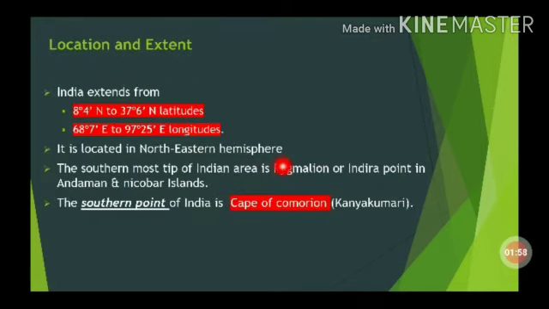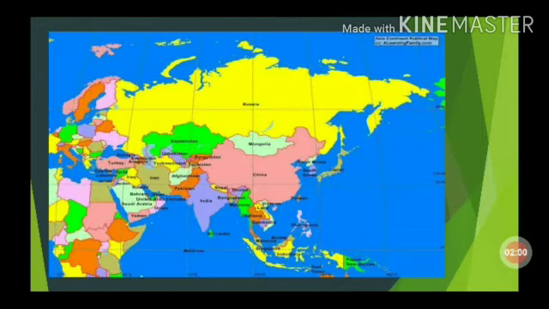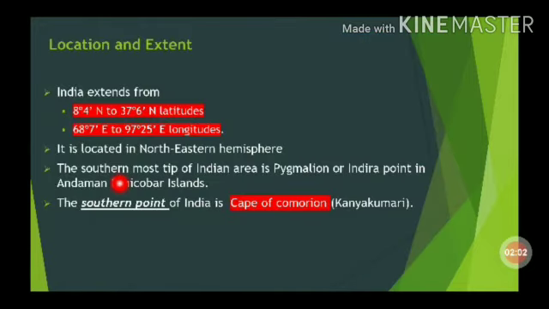The southernmost tip of India is Indira Point, which is in the Andaman and Nicobar Islands. Up to that, the extension is there. The southernmost point of the mainland is Cape Comorin, that is Kanyakumari. This is the location and extension of India.